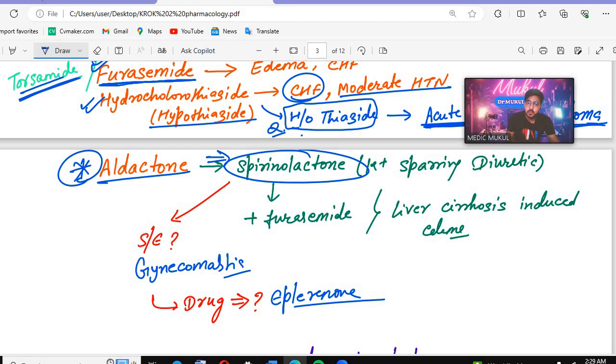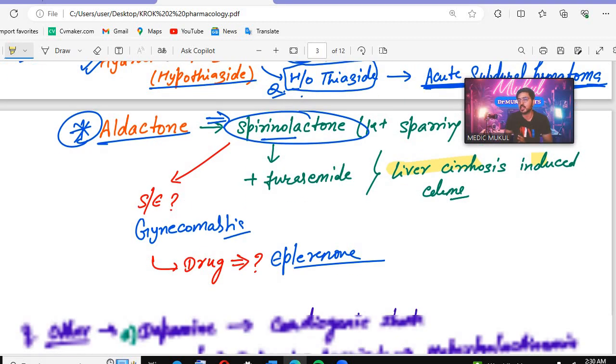Okay. If spironolactone is combined with furosemide, remember we can give this in liver cirrhosis induced edema. So this can be given in liver cirrhosis induced edema, that will be spironolactone plus furosemide.